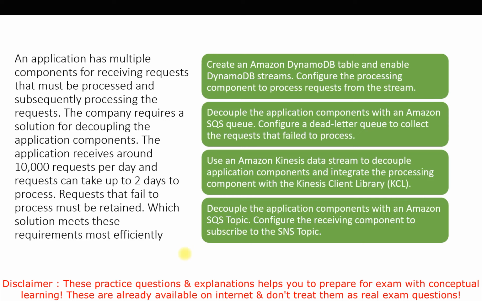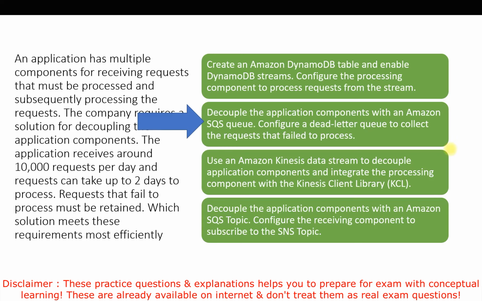The last option is to decouple the application components with the Amazon SNS topic and configure the receiving components to subscribe to the SNS topic. This is wrong, because it does not store any request. It directly gets the request and forwards all the notifications to the subscribers. But in the question they are asking to retain the request for up to 2 days. So we have only one option here, that is Amazon SQS queue, which will help us fulfill this requirement. That's why we will go with option 2 here.